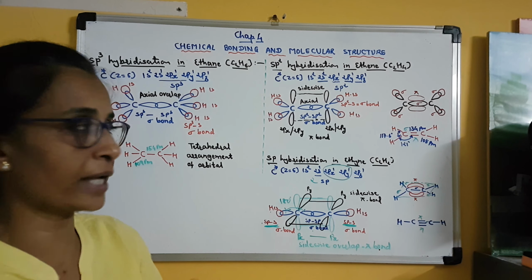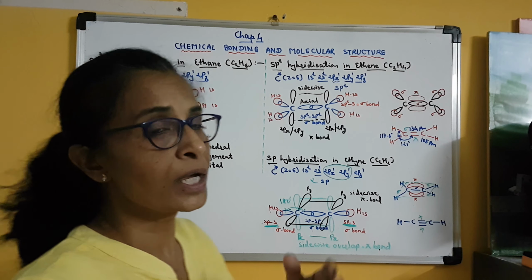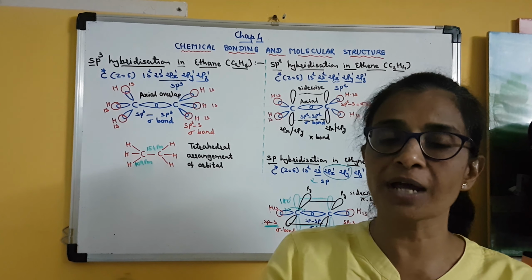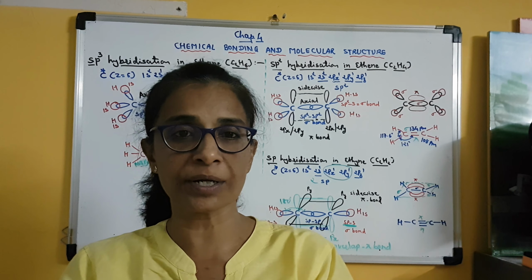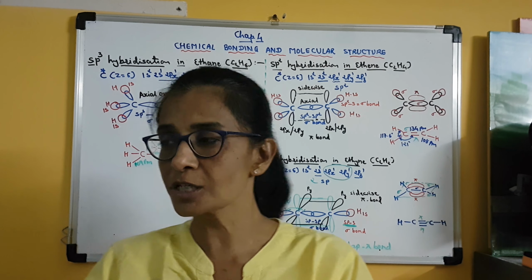In our next lecture, we will go for 2 different types of hybridization in which there is involvement of d orbitals also. Clear? So this is all for today.